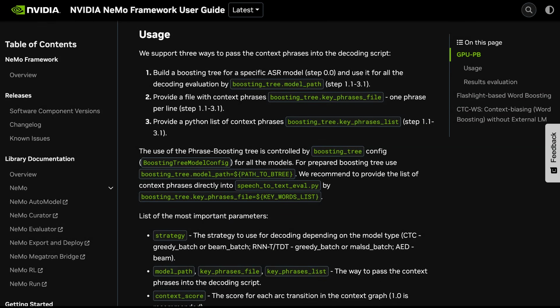So the model is actually using what's called a boosting tree to basically generate candidates and score them. And you can think of the word boosting is basically adding in your phrase. It doesn't have to be a single word. It can be a phrase in there into this tree. And as the decoder basically generates the tokens out, it sort of walks along these. And if it sees that, oh, your one is possibly relevant to this and it scores highly, it's then getting a positive bias added to the score. So it basically becomes more likely to get the highest score and then be what the model actually predicts out.